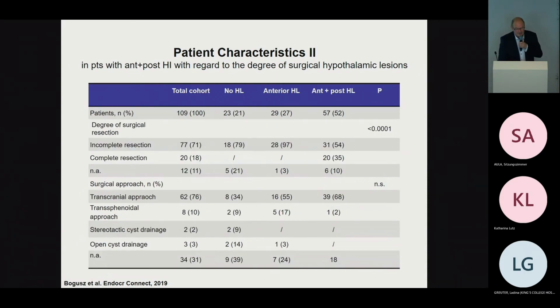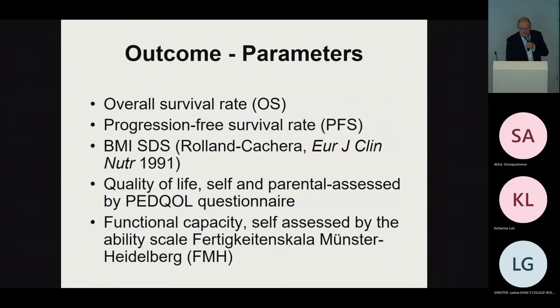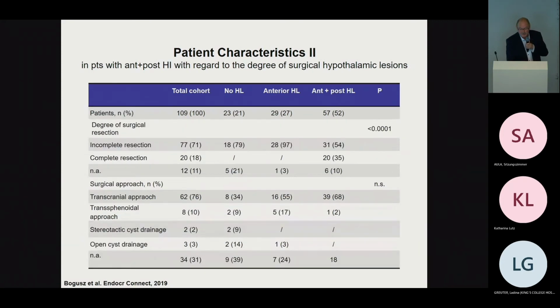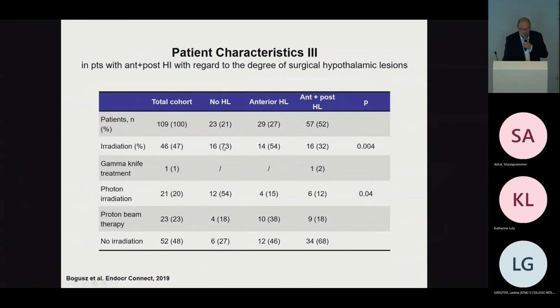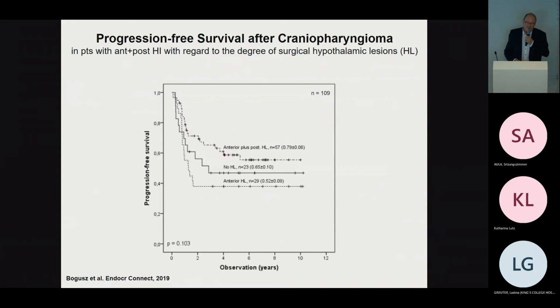What we could expect based on our study design: we saw more frequent incomplete resection in patients without hypothalamic lesions. That's expected. We also saw that in these patients without hypothalamic lesions and with residual tumor, as we suggest, irradiation was performed more frequently. The first question is how these high-risk patients did in terms of progression-free survival.